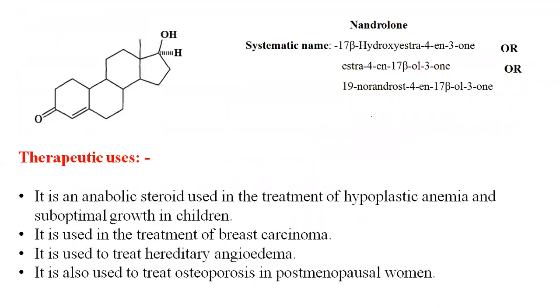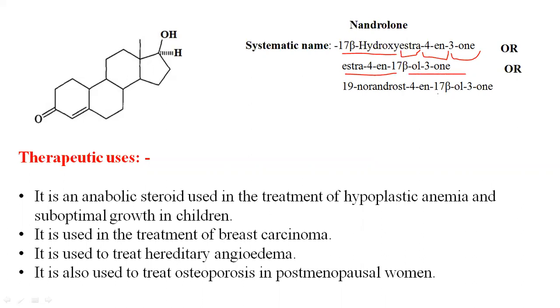The structure of nandrolone is like that. It is very similar to testosterone, but the difference is that instead of androgens there is an estrane, with no C19 carbon atom present in the structure. Their IUPAC name is 17 beta hydroxy estr-4-en-3-one, or estr-4-en-17-beta-ol-3-one.